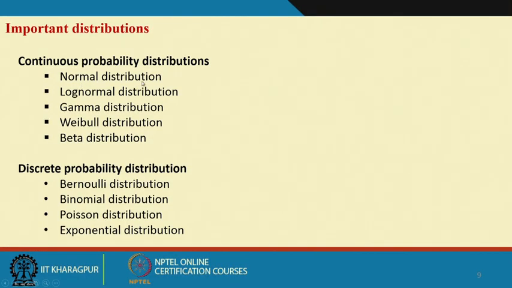Let us see some continuous probability distributions: normal distribution, log normal distribution, gamma distribution, Weibull distribution, beta distribution, exponential distribution, Erlang distribution, and many more. Now, under discrete: Bernoulli distribution, binomial distribution, Poisson distribution. Exponential distribution will be under continuous distributions.